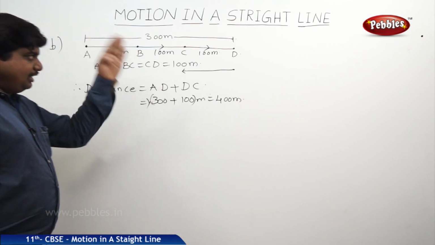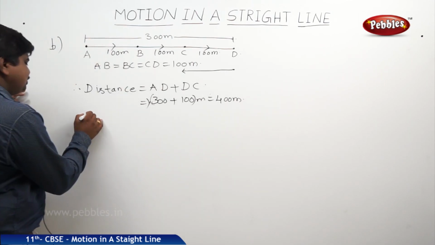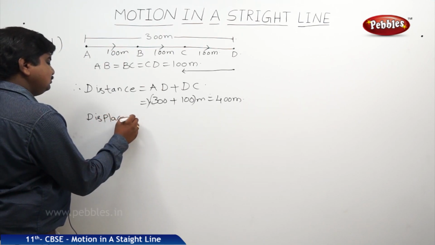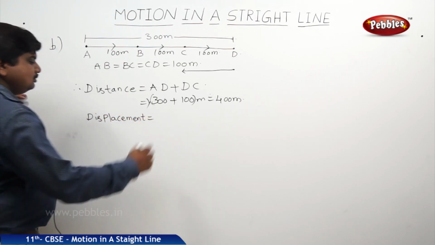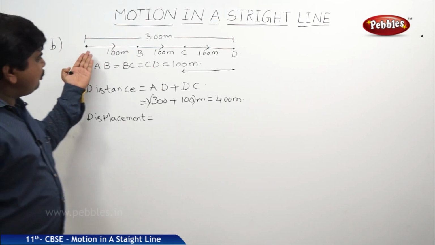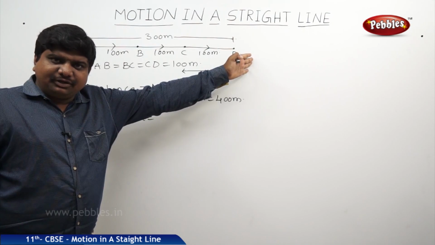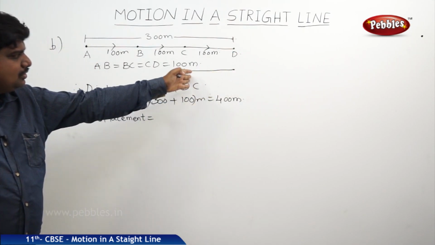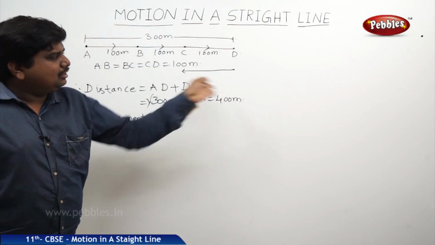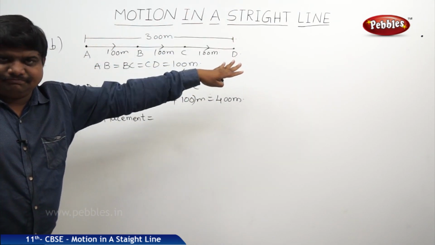But try to find out the displacement for the same situation. So what is the meaning of displacement? Shortcut. The body was initially traveled from A to D, then it reached C from D. Shortcut means no need to see the total coverage.